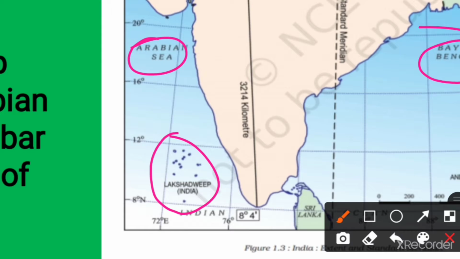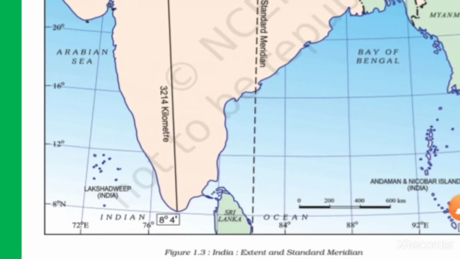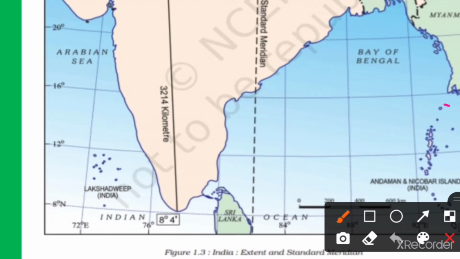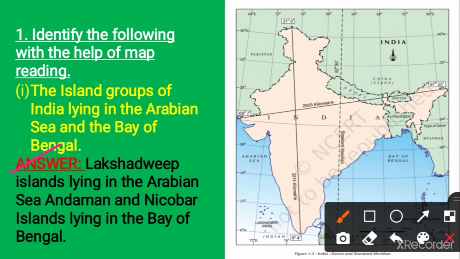In the Bay of Bengal, the Andaman and Nicobar Islands are located. So our answer is Lakshadweep Islands lying in the Arabian Sea and Andaman and Nicobar Islands lying in the Bay of Bengal. Moving to the next question.